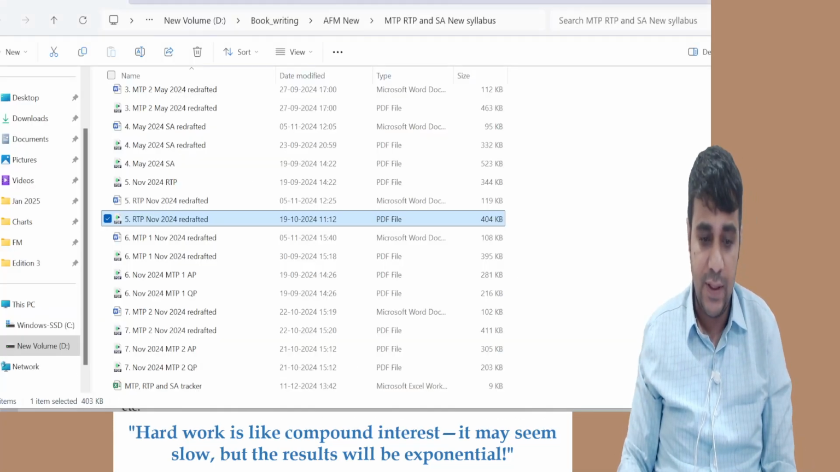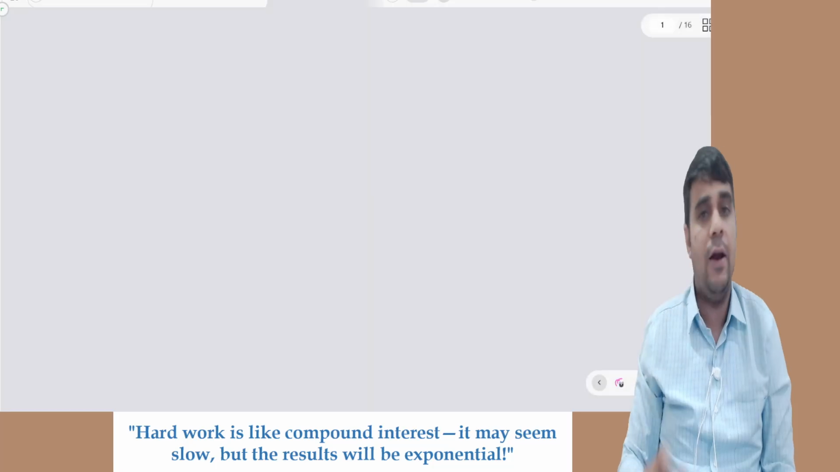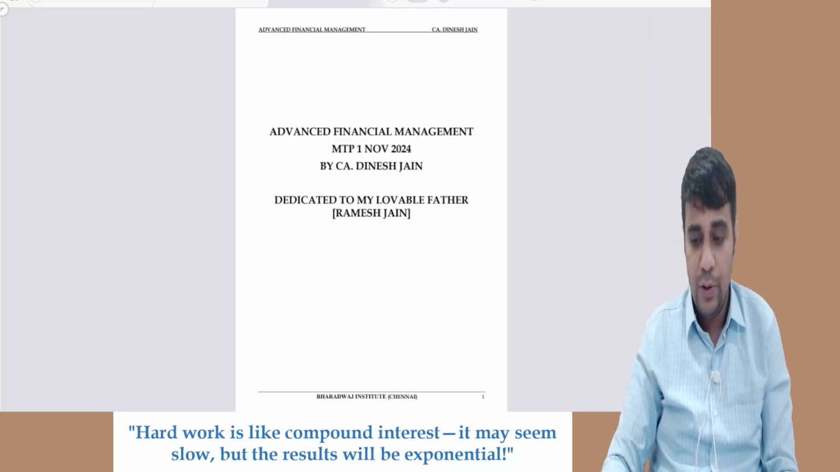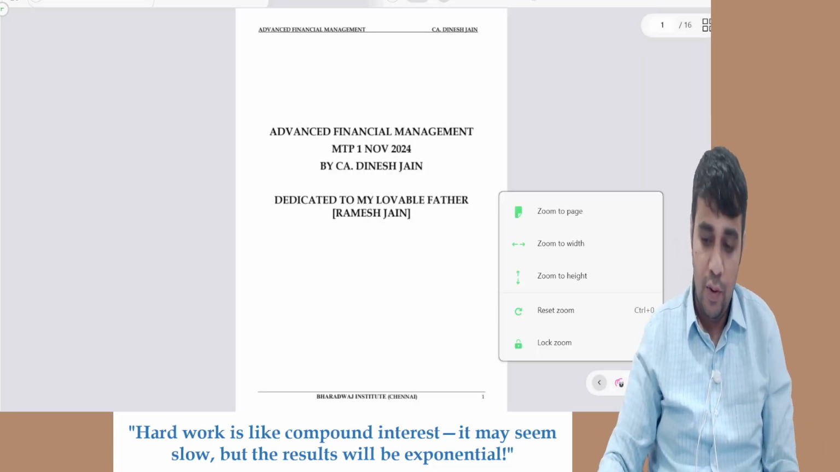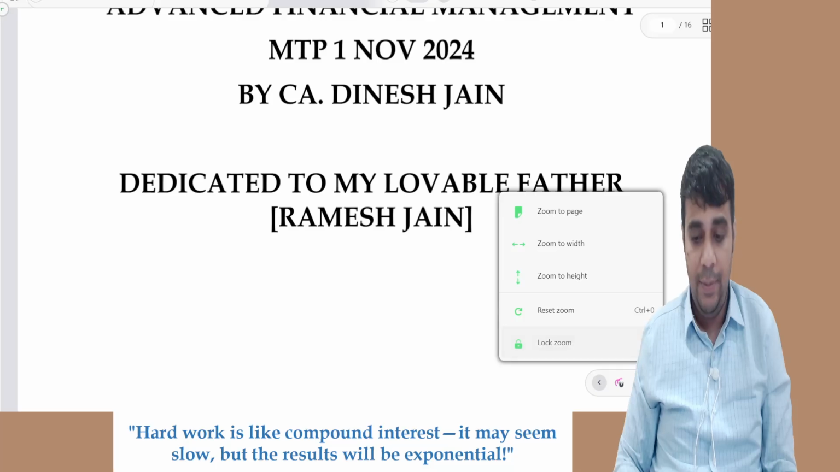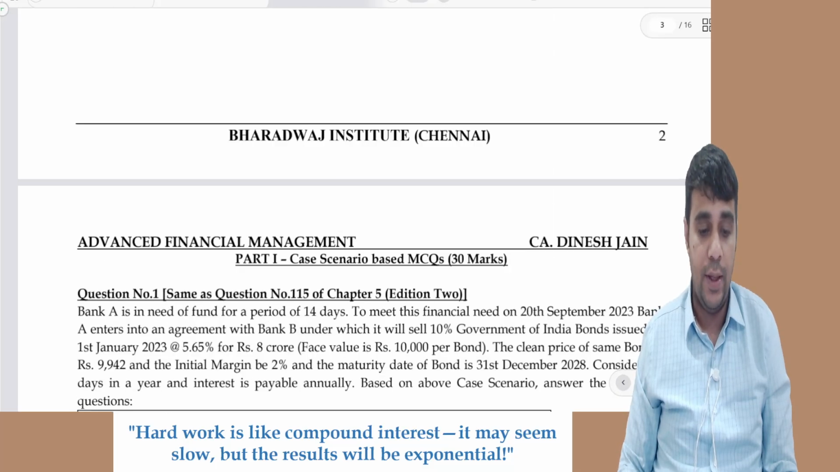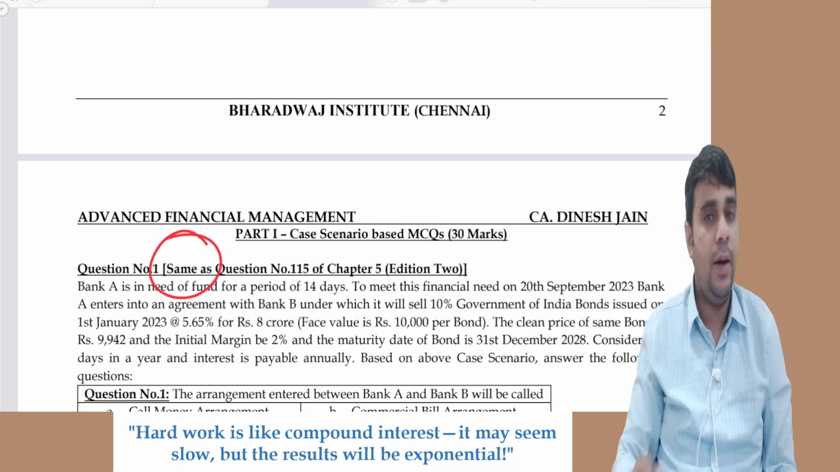Let's see if I have to see the MTP. MTP November 24. MTP 1 November 24 is there. MTP 2 is there. Depending on your coverage, you will have to see those extra items. I've been telling the students to just open and download from this and go here. Same, you can ignore it, but it's an MCQ format.